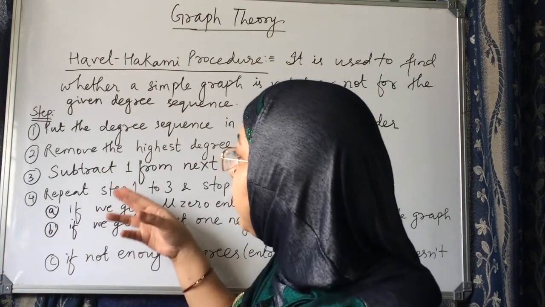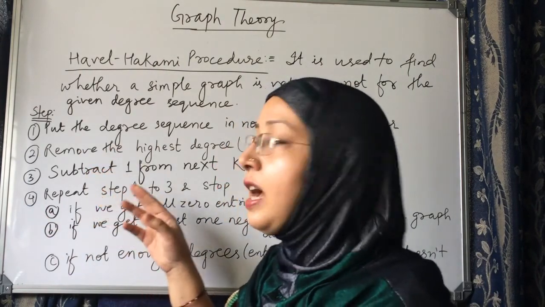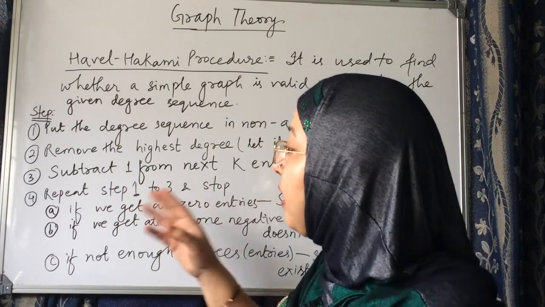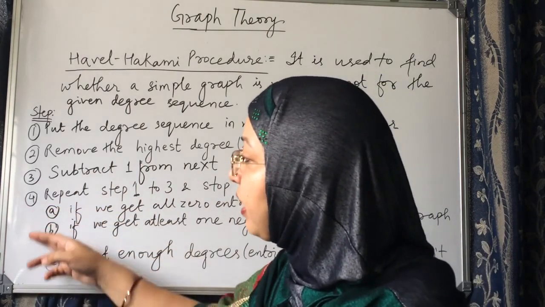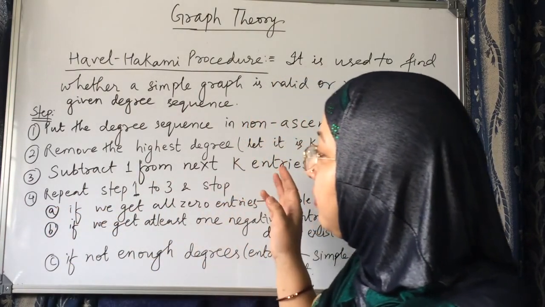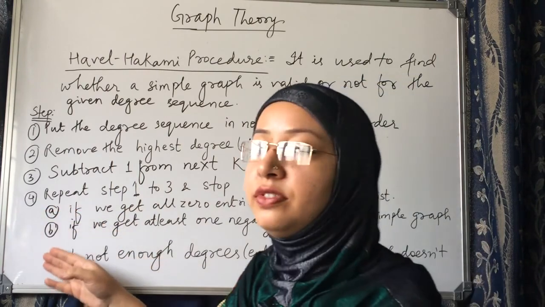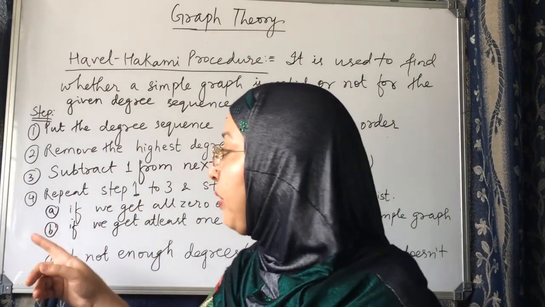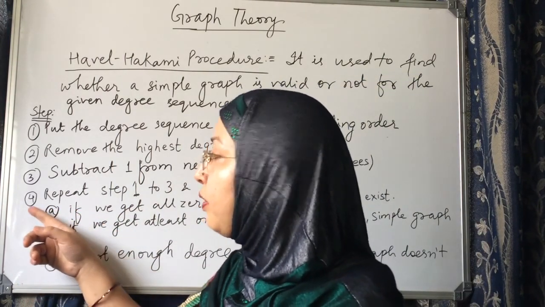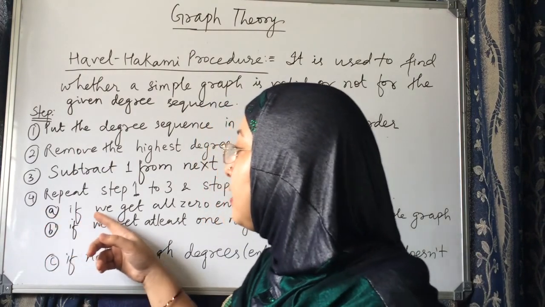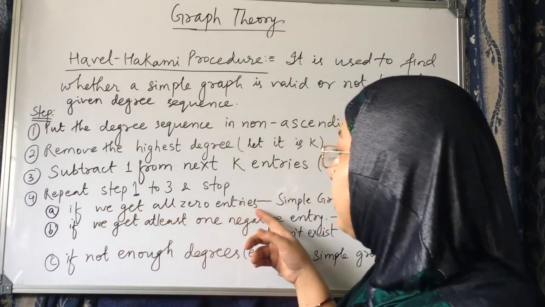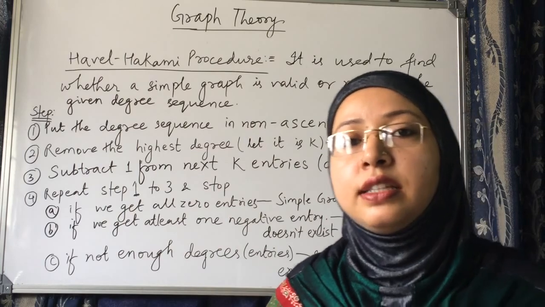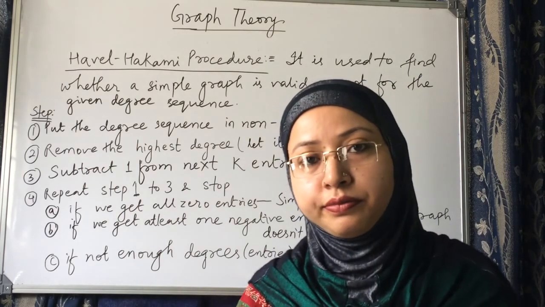We repeat steps 1, 2, 3 and stop only when we find any of these conditions fulfilled. The first condition says that if we get all 0 entries, then we can say that a simple graph exists.